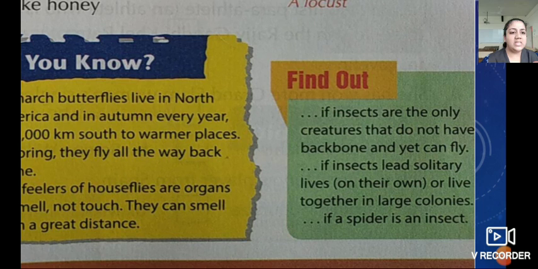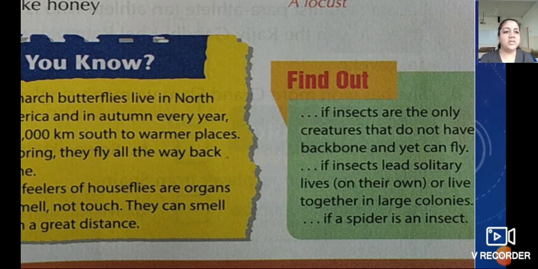If a spider is an insect. No, a spider belongs to a special group which is known as the Arachnida. It has 4 pairs of legs and simple eyes. They can detect light but cannot detect detailed images. Understood?